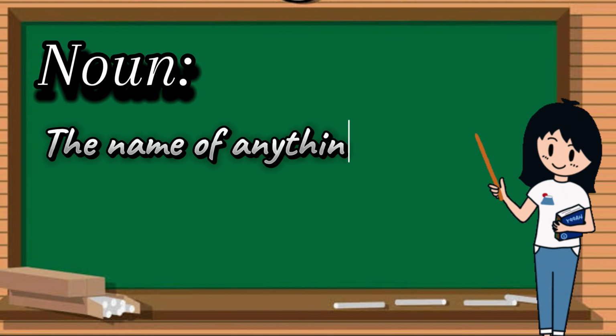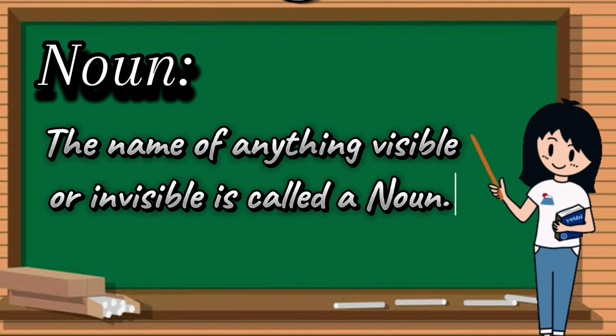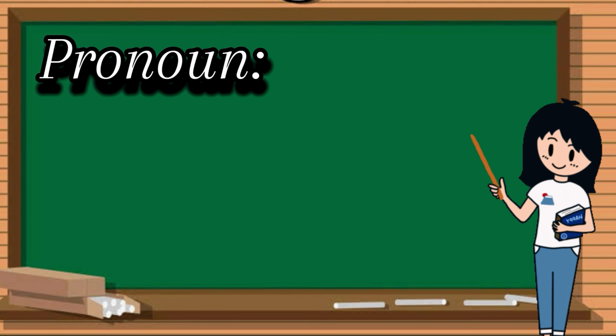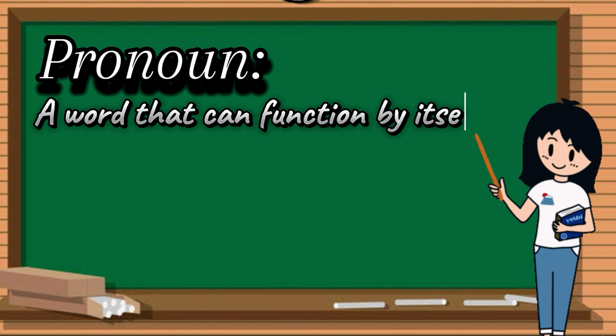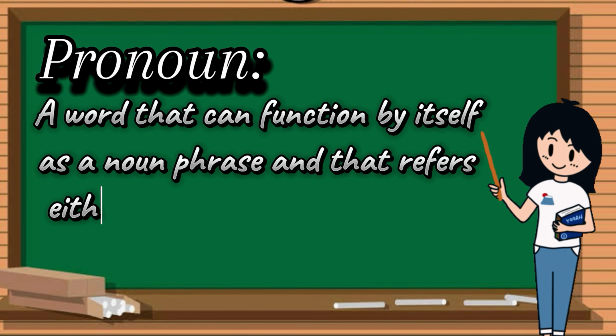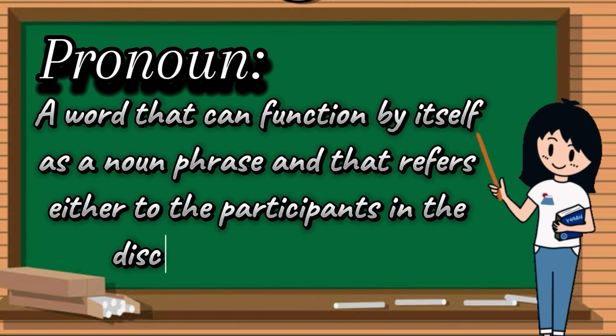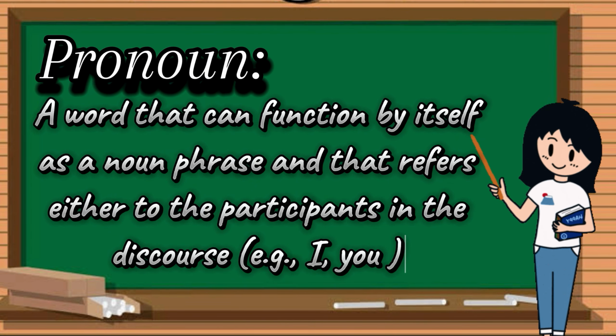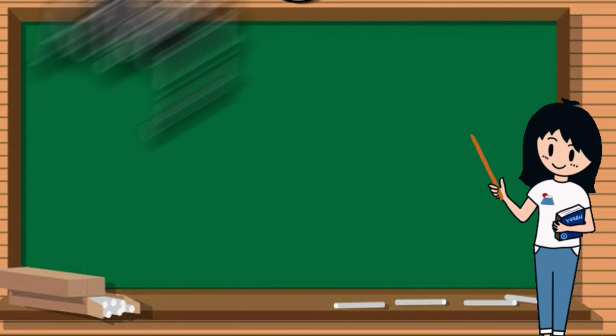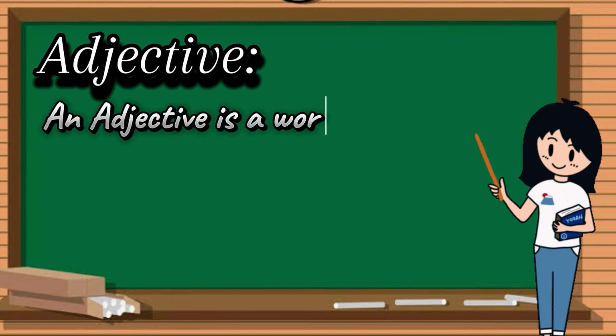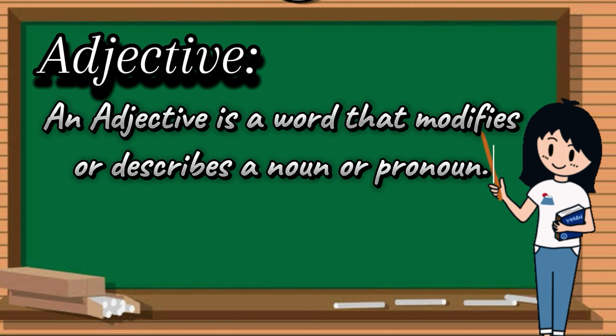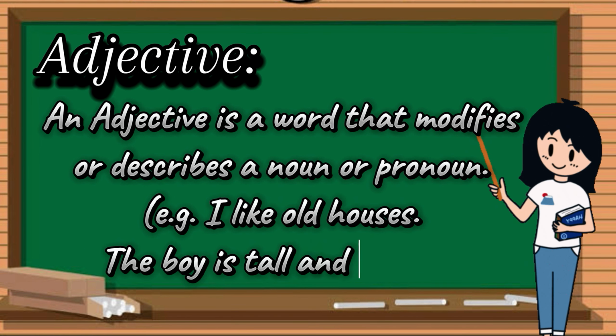The name of anything visible or invisible is called a noun. Pronoun: a word that can function by itself as a noun phrase and that refers either to the participants in the discourse, for example, I, you. Adjective: an adjective is a word that modifies or describes a noun or pronoun. For example, I like old houses. The boy is tall and skinny.